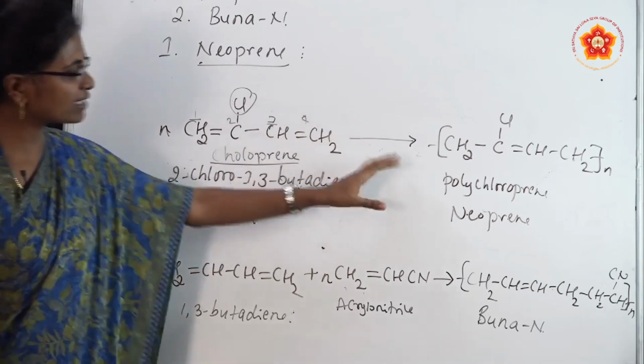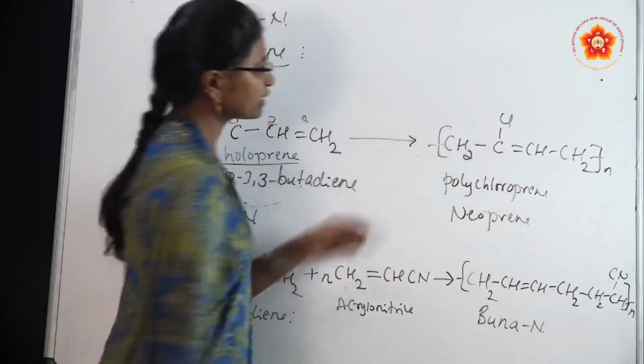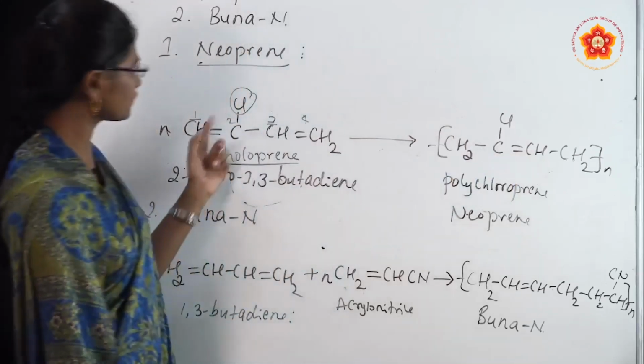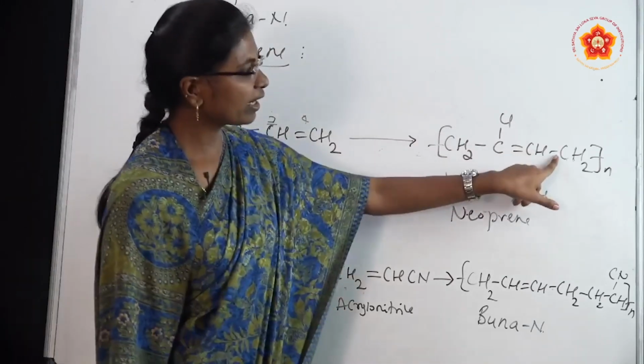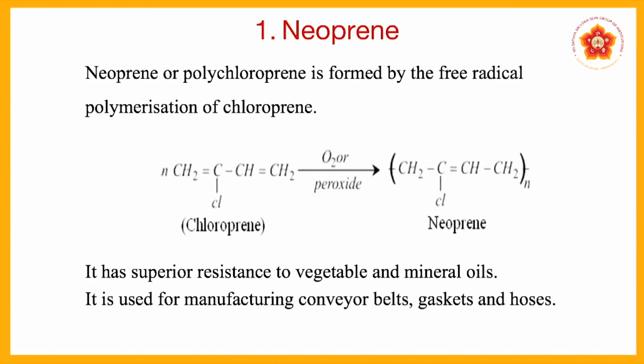So when it is polymerized we will get the polychloroprene. Okay. So the structure is, we know this is the polychloroprene structure, the CH2 CCl and double bond shifts here. Okay, and CH and single bond CH2 and bracket n. This is the polymer, and the common name of that polychloroprene is neoprene. It is a synthetic rubber. Okay, it has a superior resistance to vegetable and mineral oils, and it is used for manufacturing conveyor belts and gaskets and hoses.